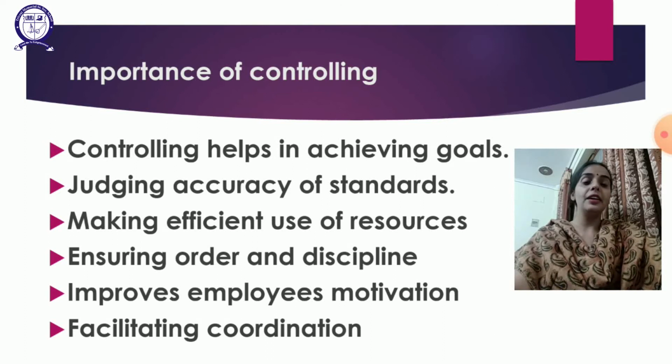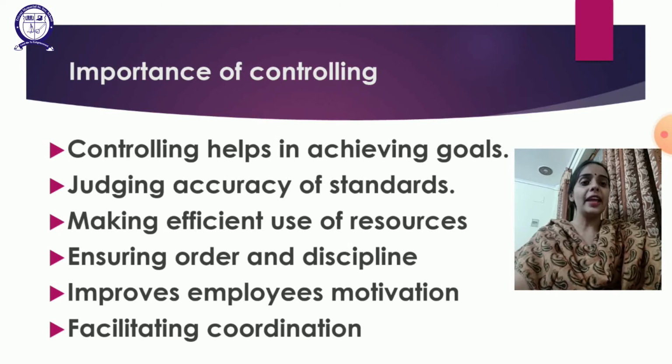In the same way, controlling helps in achieving goals. Managers keep an eye on the employees to see whether things are going according to plan or not, and if not, they will take timely corrective action to achieve the goals and objectives.